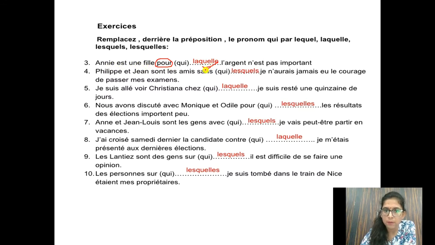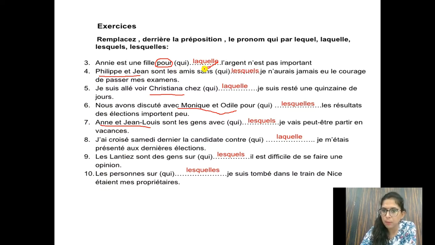Now children, one more thing about why I have taken this exercise. Can you notice that in all the sentences, Philippe et Jean, Christina, avec Monique et Odile, Anne et Jean, we are talking about persons? I just want to say with this exercise that if a person is there, you can use preposition plus qui also. That is also correct.